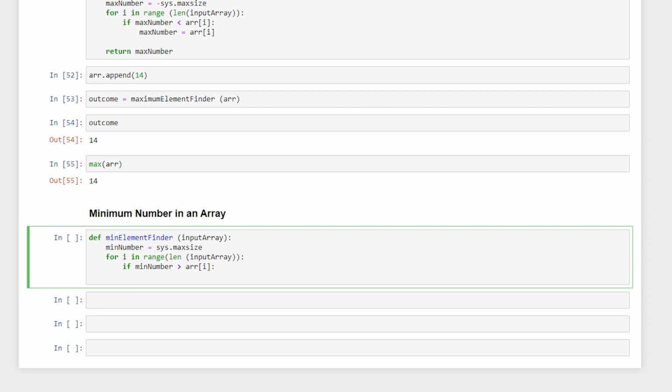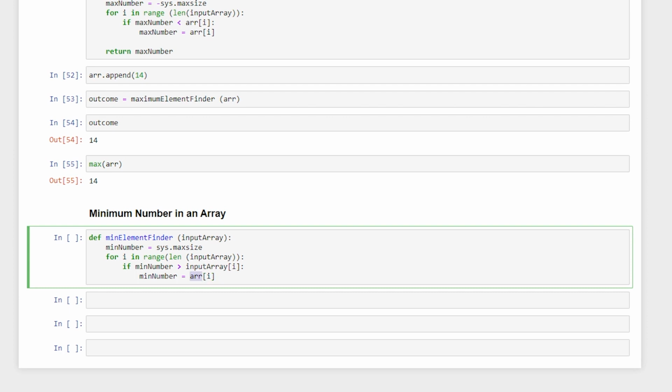Okay, so colon over here. So I'm just going to update it. So min number is equal to array, currently holding my i, and in such a situation I'm first going to approach the input array. I'm extremely sorry for that.